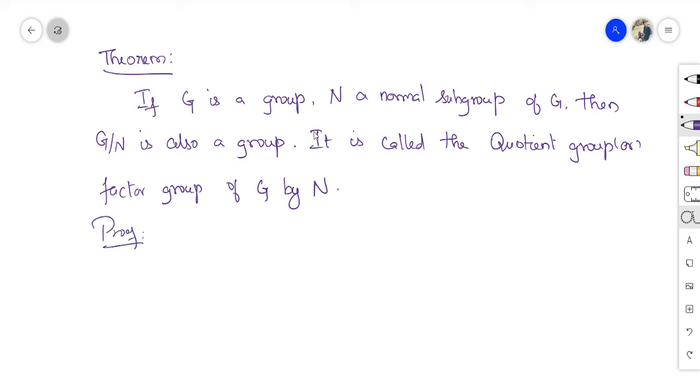We are going to prove that G over N is a group.